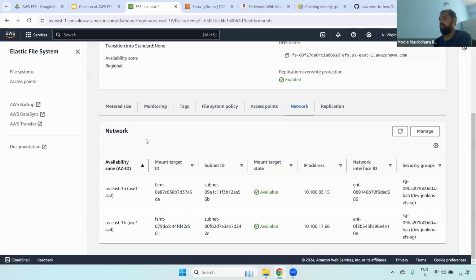Now coming to the network part, whatever we selected, the particular VPC and also subnets, you can see it here. This is the availability zone mount target. Each availability zone will have a specific mount target ID, which subnet, the mount target status, whether it is available or creating, and what is the IP, it is assigned automatically, and what is the ENI, and what is the security group we have selected.